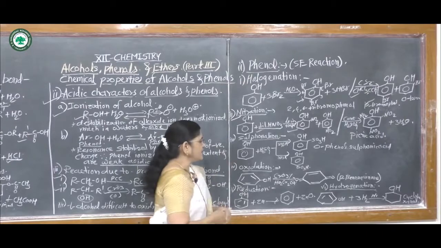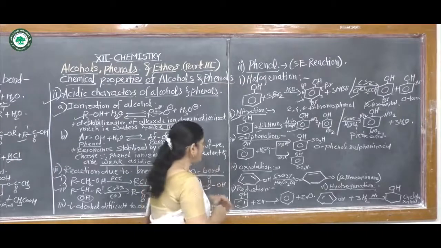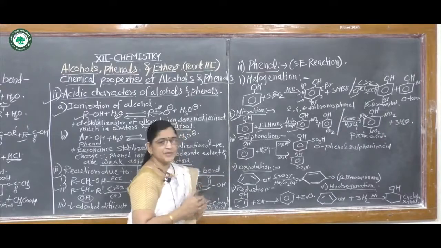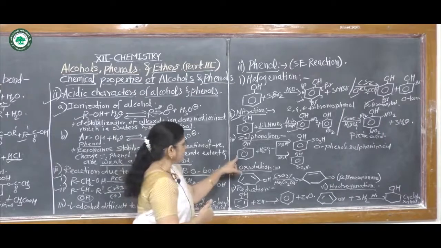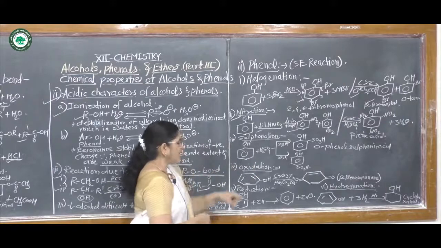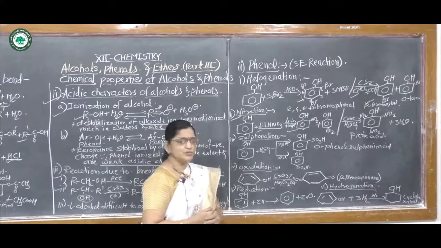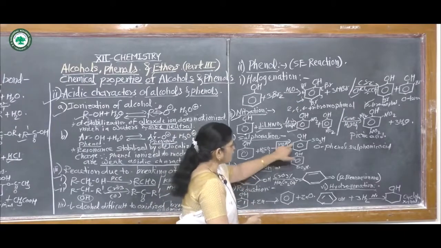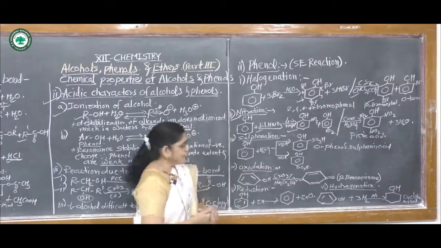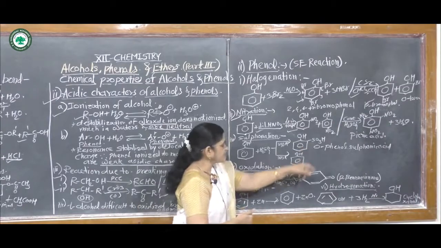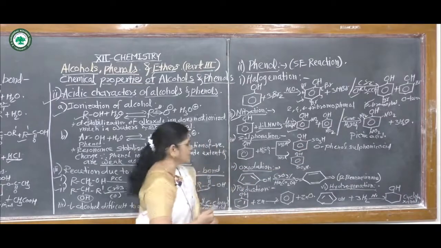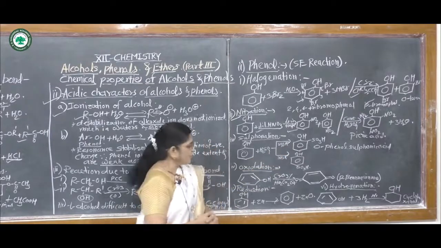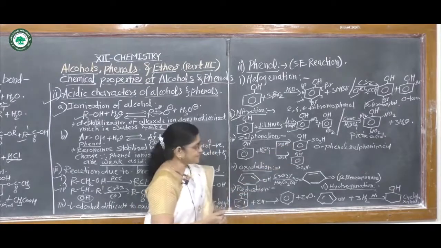Then the third reaction, sulfonation. For sulfonation, phenol reacts with H2SO4 at different temperatures. At low temperature, that is 293 Kelvin, it forms ortho-phenol sulfonic acid. The sulfonic acid group gets substituted at the ortho position, and it is called ortho-phenol sulfonic acid or 2-phenol sulfonic acid.